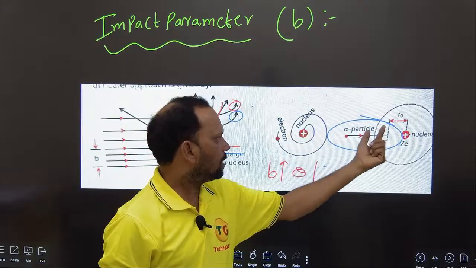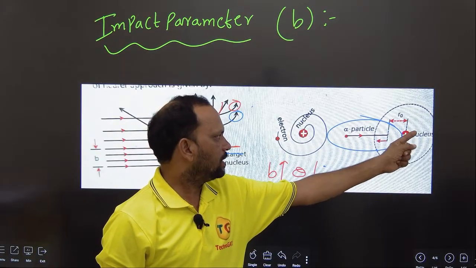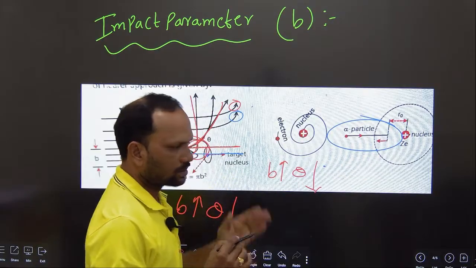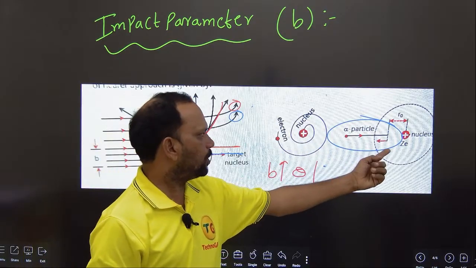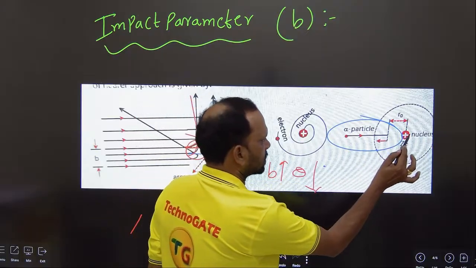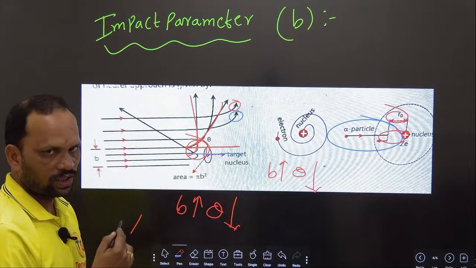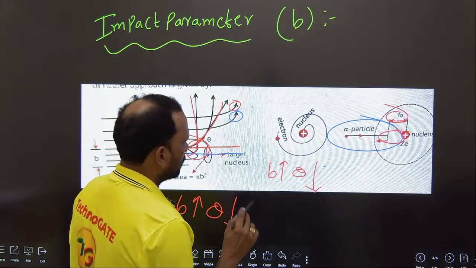At a particular distance from the center, the nucleus completely repels the alpha particle, and it comes back at 180 degrees. At this position, the kinetic energy is equal to the potential energy. This distance is called the radius of closest approach.